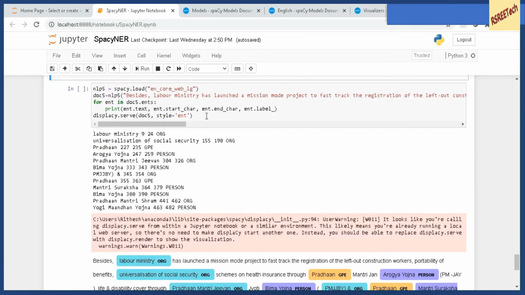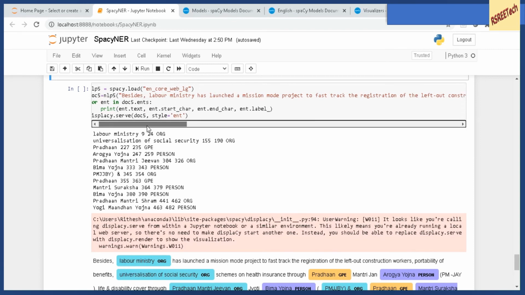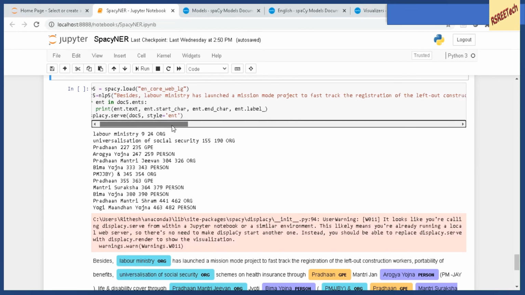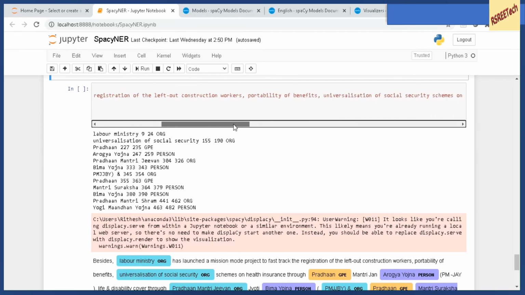Another example of where things are not recognized properly is this particular text, where again I load the large model, and I pass to the pipeline a text which talks about the labor ministry. It has words like Pradhan Mantri Jan Arogya Yojana and other things which are very much related to the Indian context.